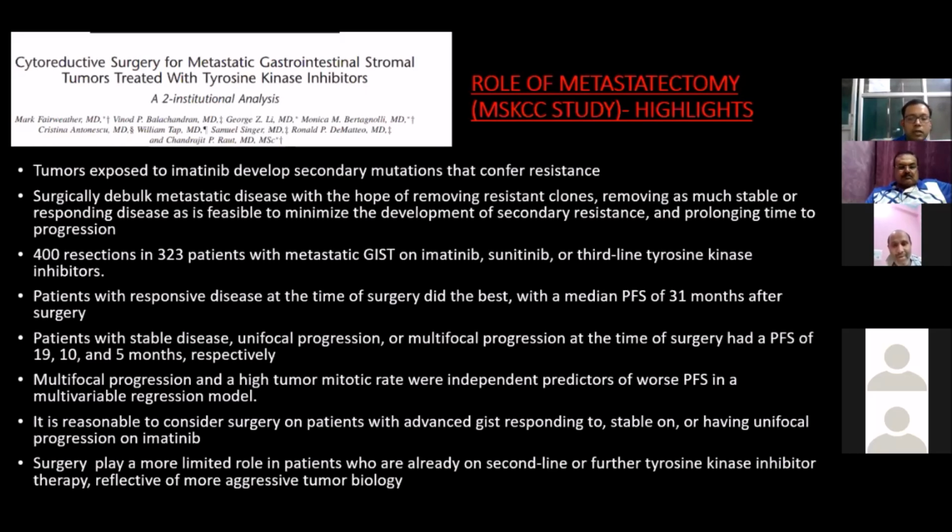It is reasonable to consider surgery on patients with advanced GIST responding to, stable or having unifocal progression on imatinib, whereas surgery plays a very limited role in those who are already on second line or third line tyrosine kinase inhibitors, because it reflects a more aggressive tumor biology. Now, a question comes to mind.